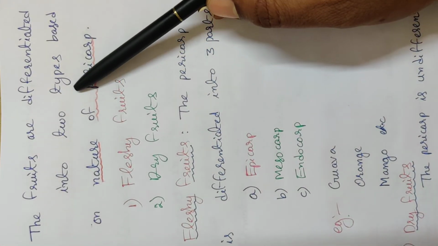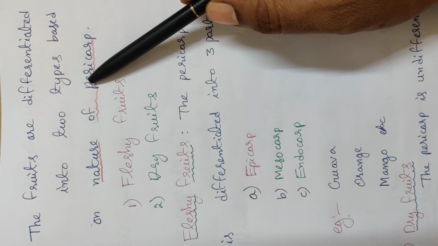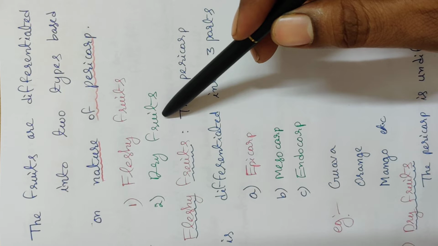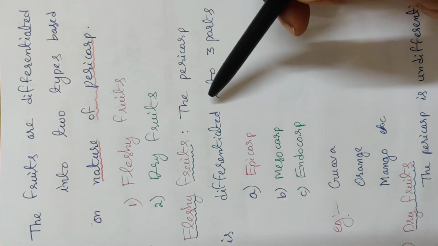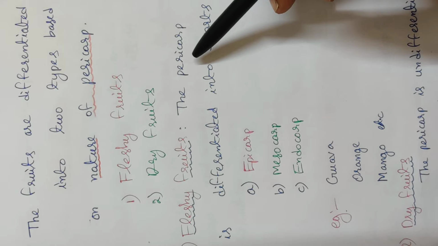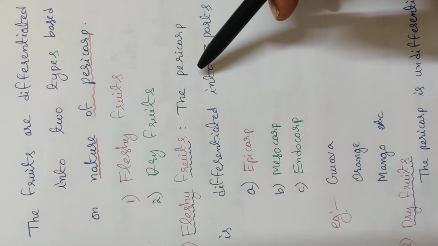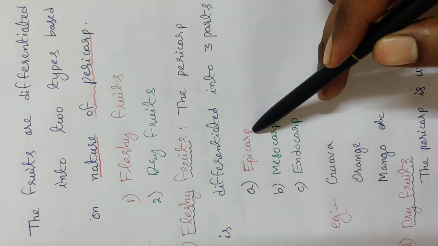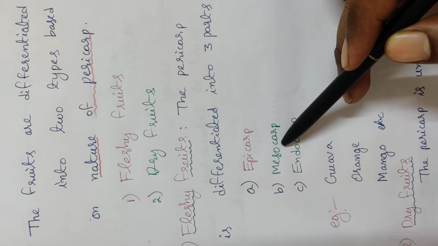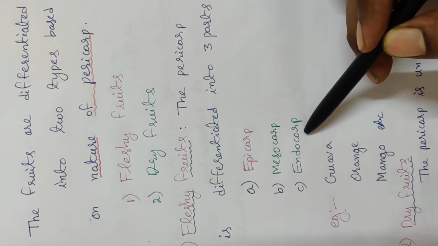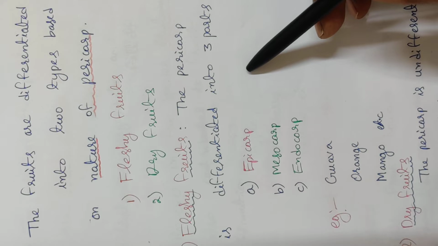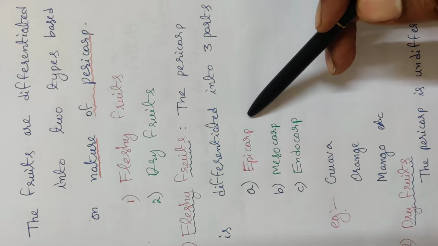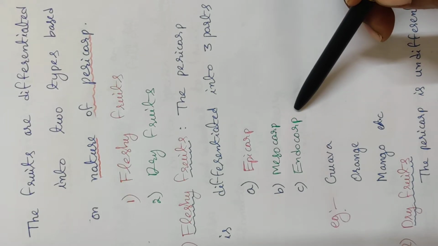The fruits are differentiated into two types based on the nature of the pericarp. What are they? One is fleshy fruits and the second one is dry fruits. In some of the fruits, the fruit wall, the pericarp, is differentiated into three parts: the first is epicarp, the second is mesocarp, and the third is endocarp.